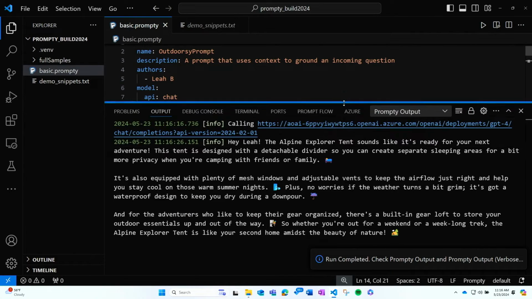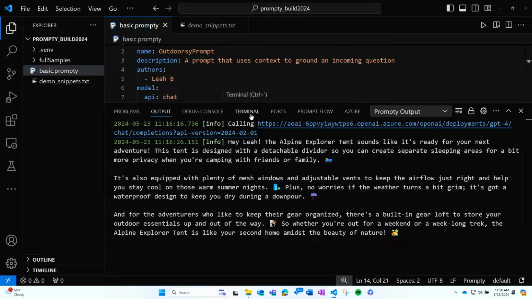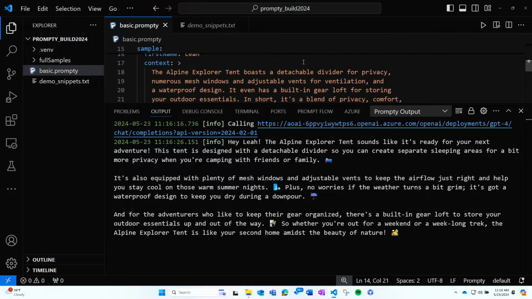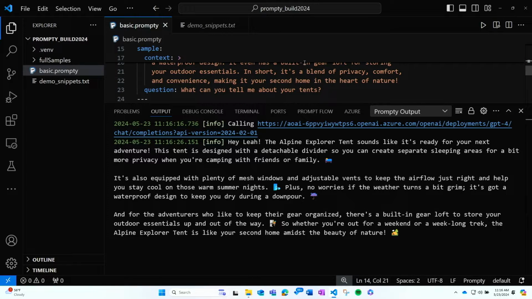OK, so let me give a little more screen here. So we can see that it called the model that I specified, and it's referring to me. It's saying, hey, Leah. We can see the emojis popping up that are related to the outdoorsy theme. And I asked it about tents here, and because the context we provided was talking about a specific tent, it's grounding its response with that context, so we can see it's responding specifically about the Alpine Explorer tent that it knows about.